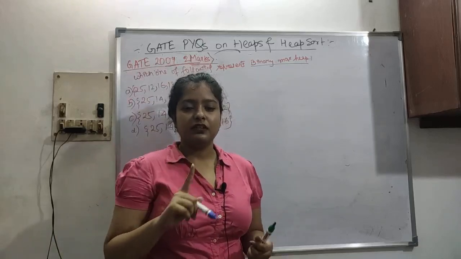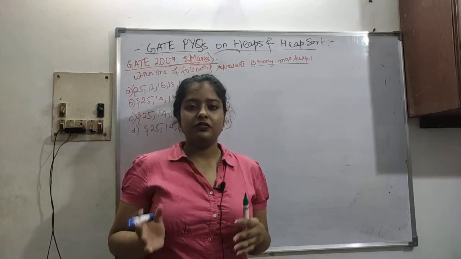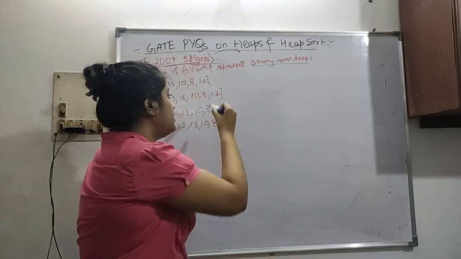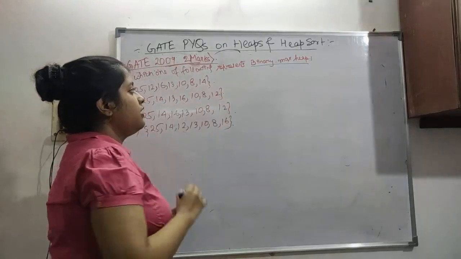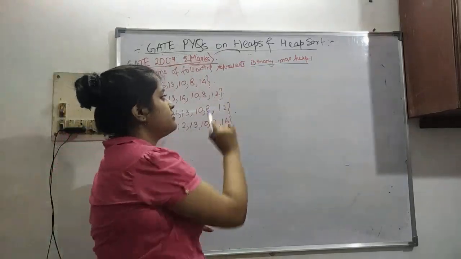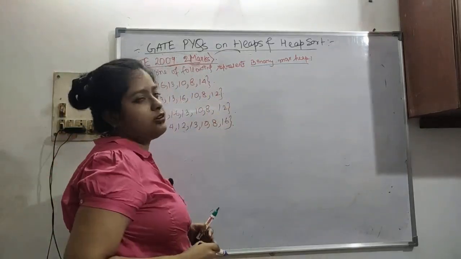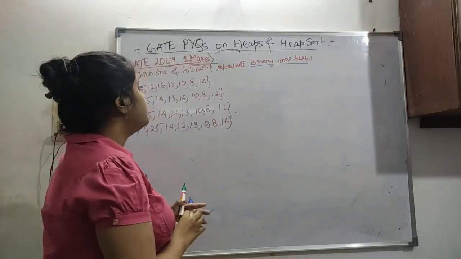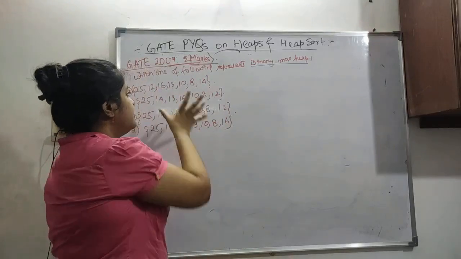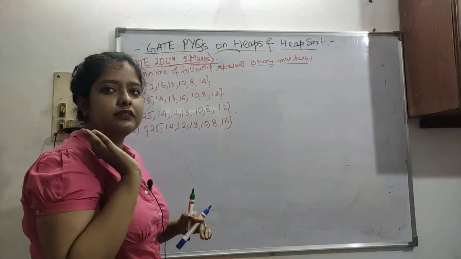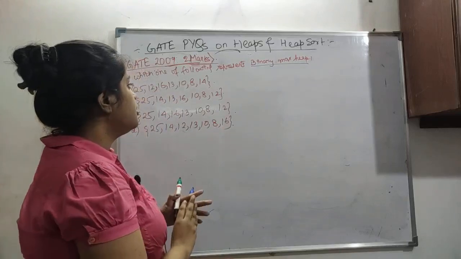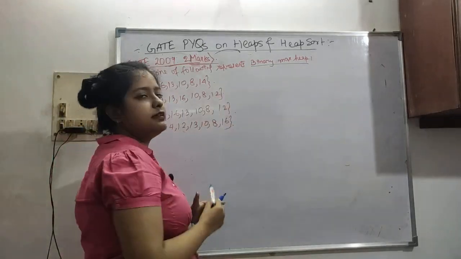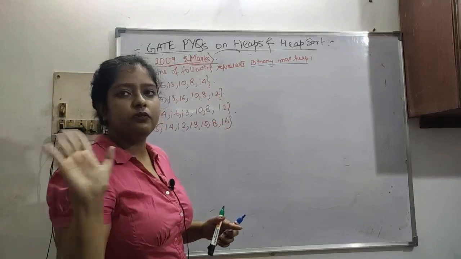That's why, when I'm making these videos, I'm telling you: this is already in an array, and you are asked to identify the max heap. You are not asked to build the correct one. Let's consider this one, maybe this is our correct binary max heap. Just build the max heap and see whether it is a max heap or not.